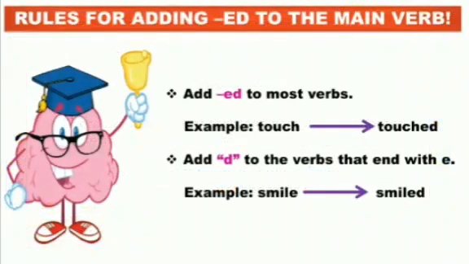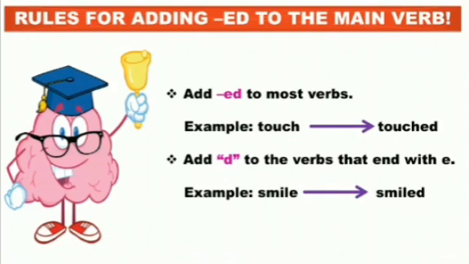Now students, let's talk about the rules for adding ed to the main verb. As I told you earlier, in regular verbs you add d, ed or ied to make sure that the verb is ending with ed in the past tense. The first and the simplest rule is that we simply add ed to most verbs. For example, touch becomes touched after we add ed to the spellings. Watch, as we discussed earlier, becomes watched. So we are only adding ed to the spellings, and it is the easiest and simplest way to change the verb into past tense.